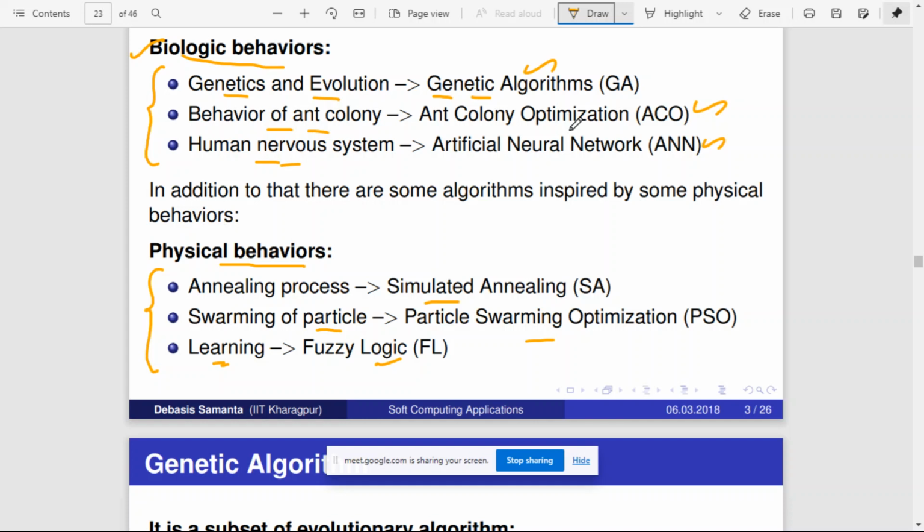No, there is some synchronization in their behavior. They collect some signals, and there is some interconnectivity between them, and they understand where more food is available, or where food is easily accessible. Then every ant follows that pattern, right?